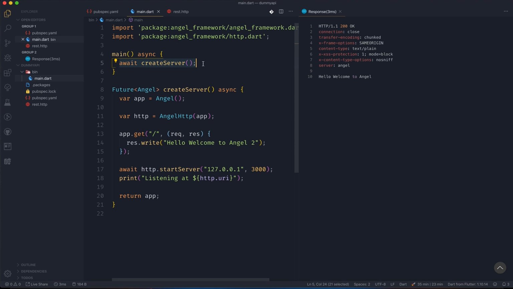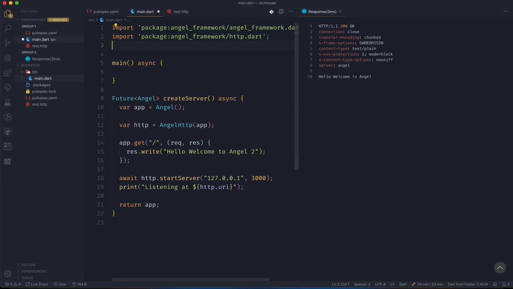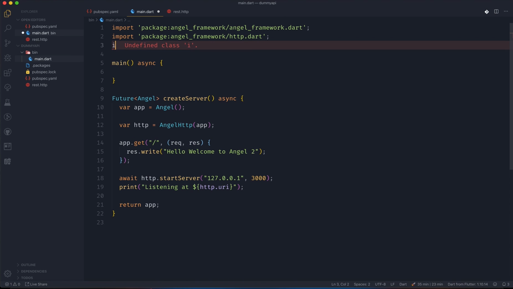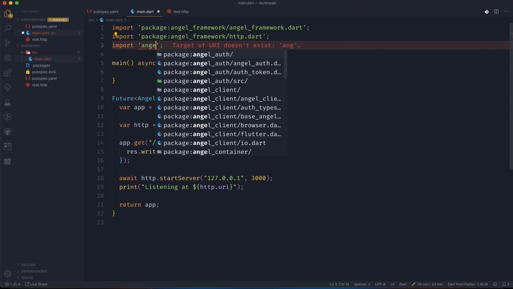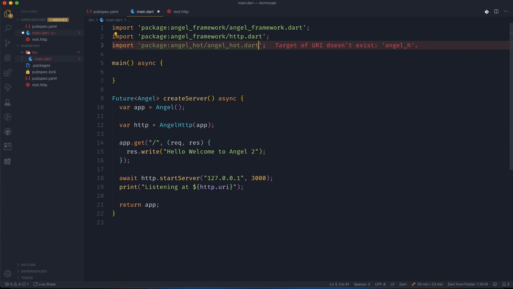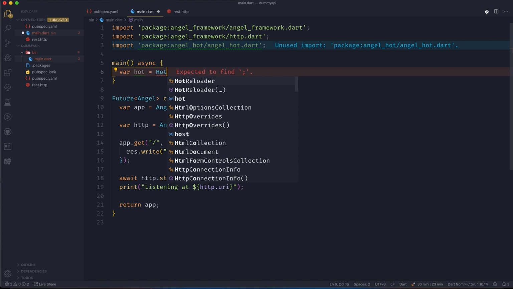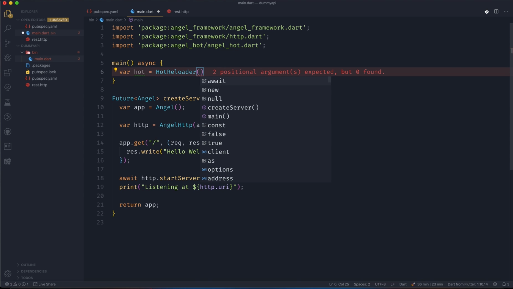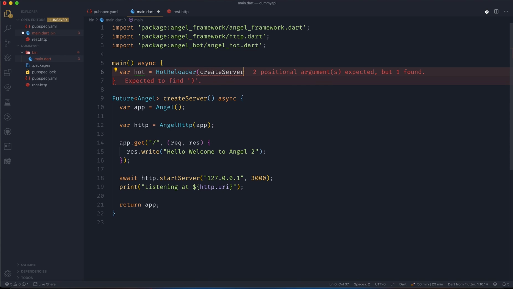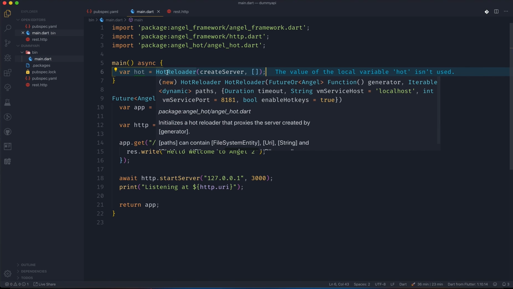Now rather than this createServer, I'll just remove this line, and let's remove this as well for the time being, and we will import angel_hot. So now we have angel_hot, and in the main we will just have a variable hot, let's say, and we can say HotReloader. Basically it takes two arguments. One is the createServer itself, and then it takes some paths. Okay, so yeah, it's looking pretty good to me at least.